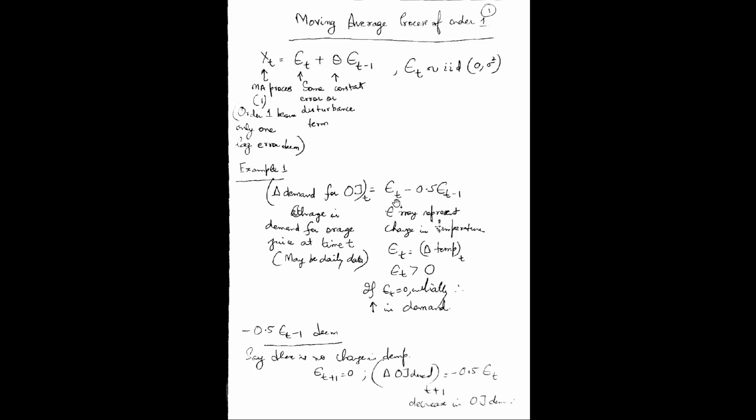Then the change in demand for orange juice is equal to minus 0.5 epsilon t. There will be a decrease in orange juice demand when the temperature has not changed. This part of the equation tells me there will be a decrease in the orange juice demand. All right.